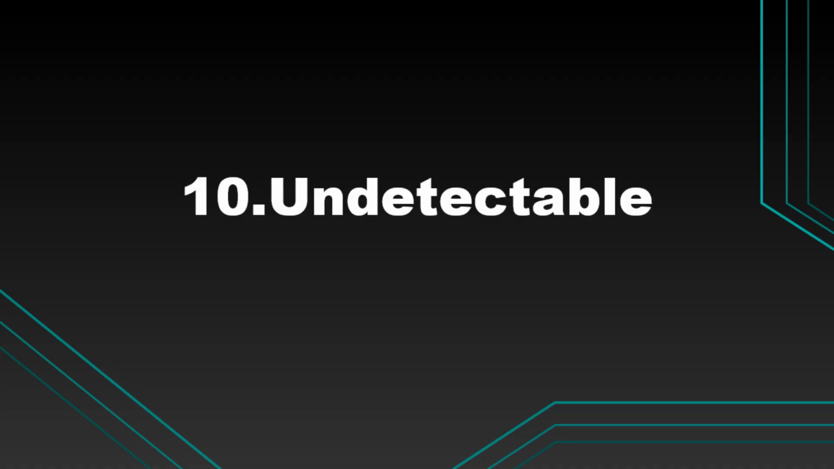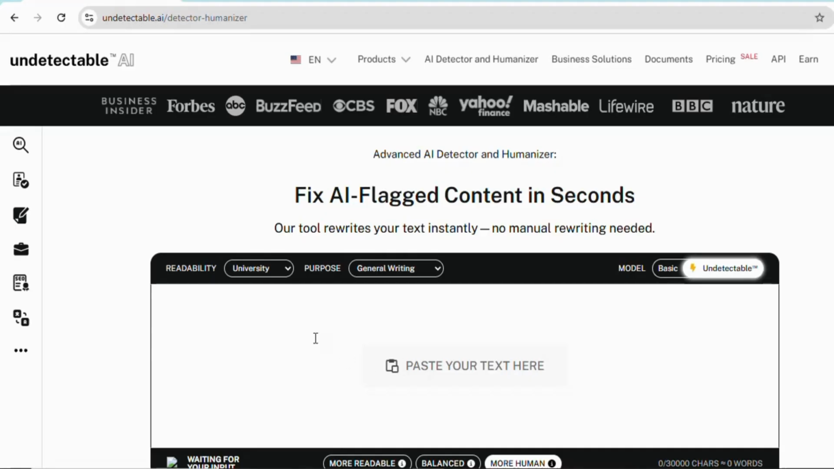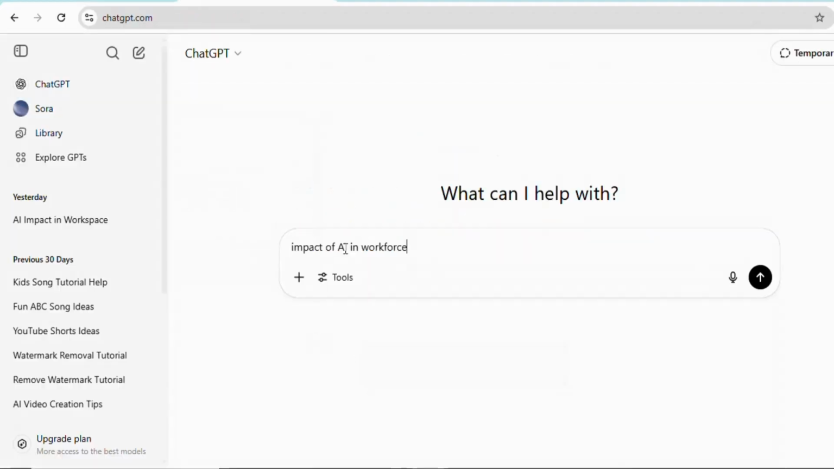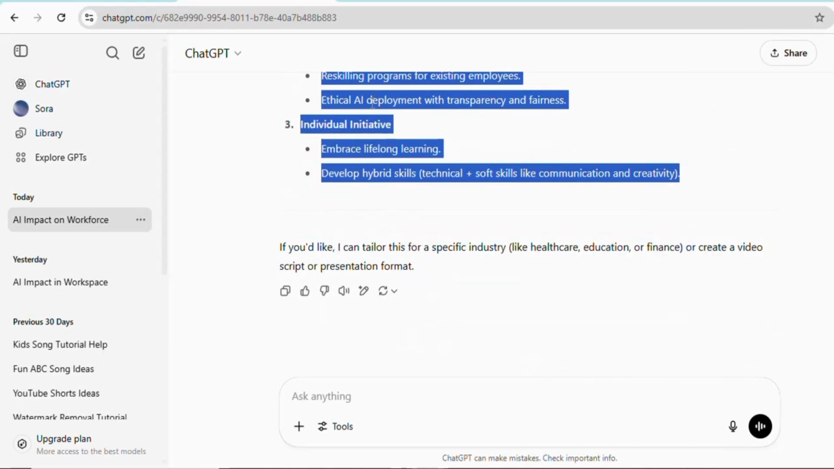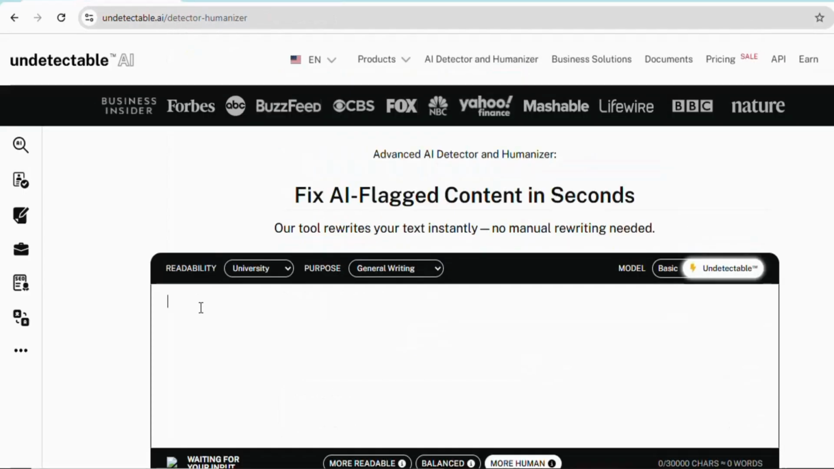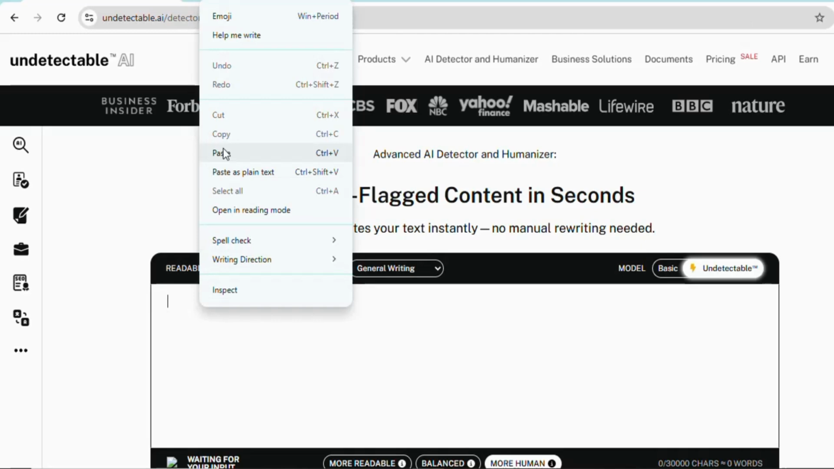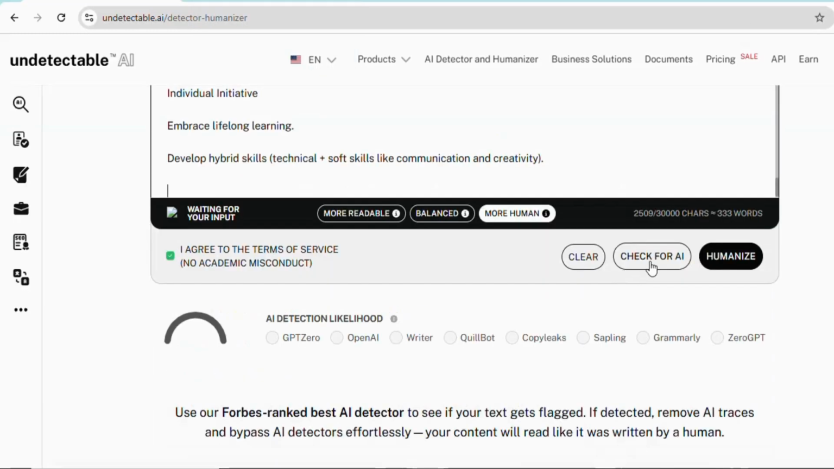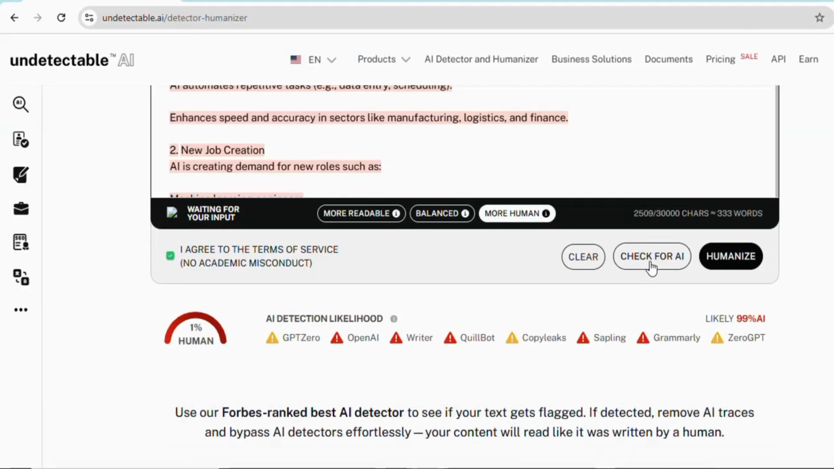Now the last but the most useful tool is Undetectable.ai. It can allow your high-quality content to bypass the AI detector. Here, first, I will copy the content from ChatGPT and paste it into the app. Now I will ask it to check for AI. It shows that it is 1% human. So now you can humanize it to bypass the AI detectors.